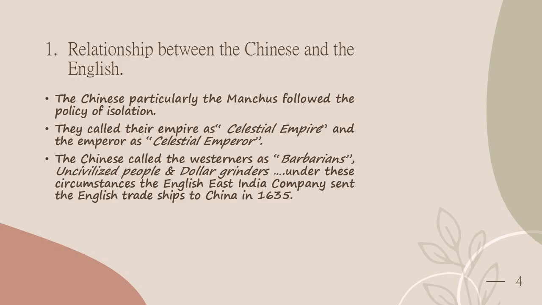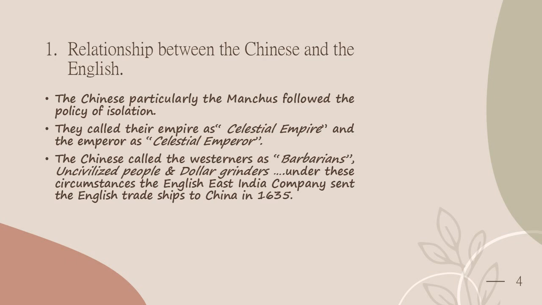Relationship between the Chinese and the English. The Chinese, particularly the Manchus, followed the policy of isolation for a long period. Moreover, the Chinese had a superiority complex and they called their empire the Celestial Empire and the emperor the Celestial Emperor. The Chinese called the Westerners barbarians, uncivilized people and dollar grinders.